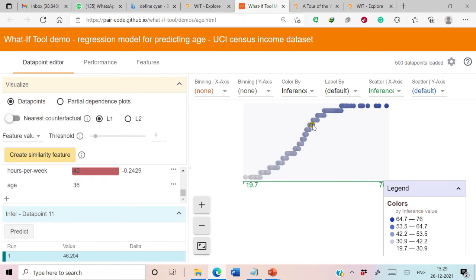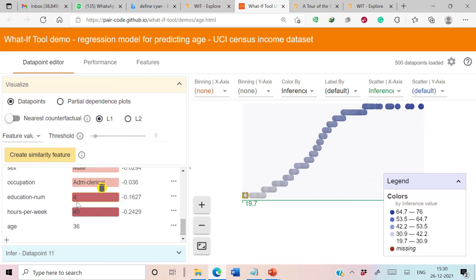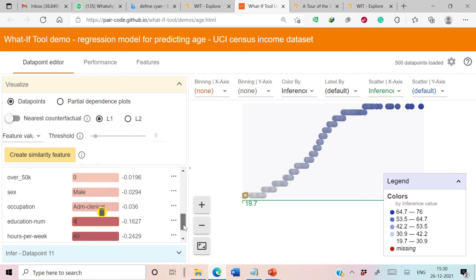Let's click here. So now the selected data point is 11. In this case, the actual age is 36 while the predicted age is 46, and these are the attributes of the selected data point. It is also important to note that we can change the value of any input attribute in this interface, and then we can again invoke our machine learning model to make the predictions for this updated value. For example, in this case, education number is 13. Let's change this education number to 4 while the value of all other attributes has been kept the same.